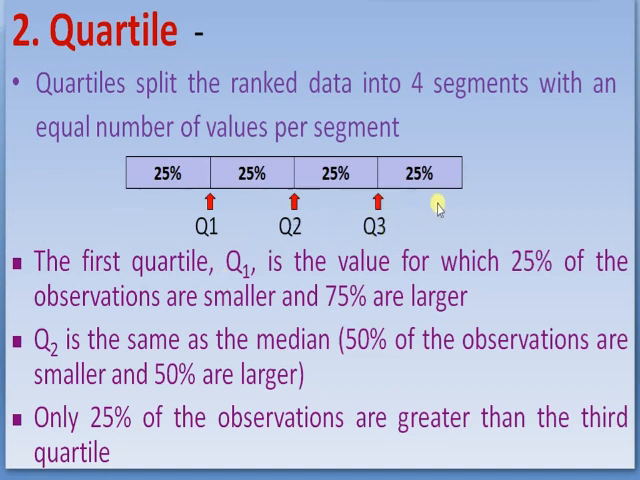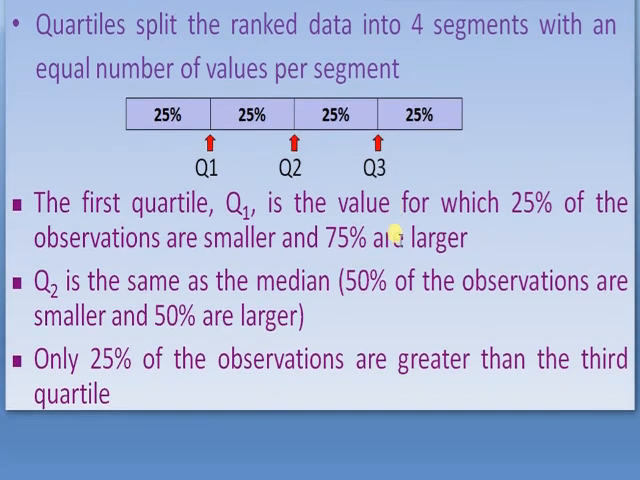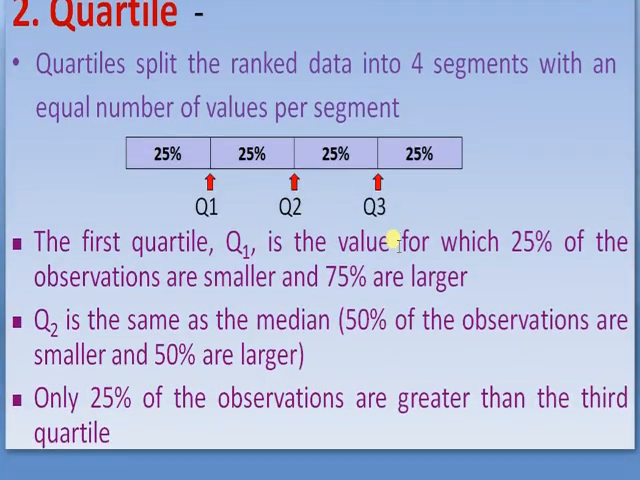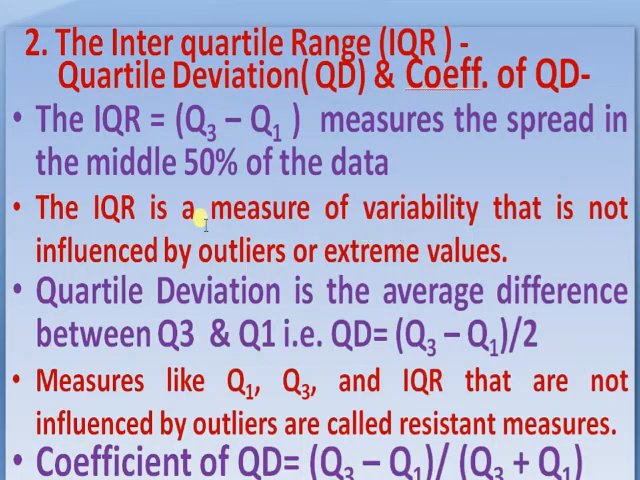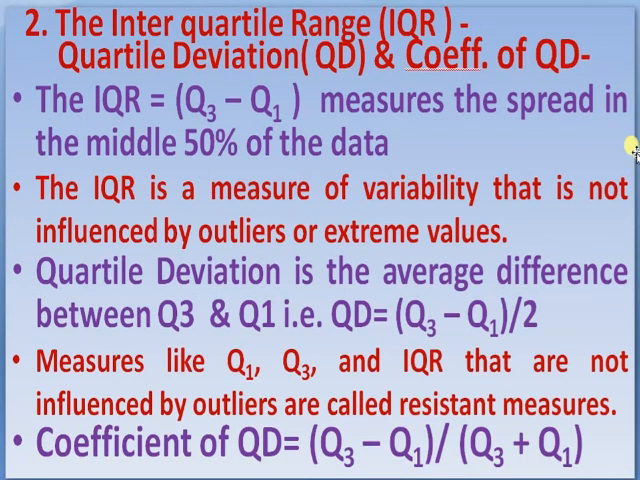The first quartile Q1 is the value for which 25% of observations are smaller and 75% are larger. Q2 is the same as the median: 50% of observations are smaller and 50% are larger. Only 25% of the observations are greater than the third quartile Q3.